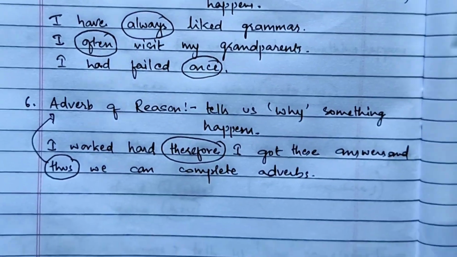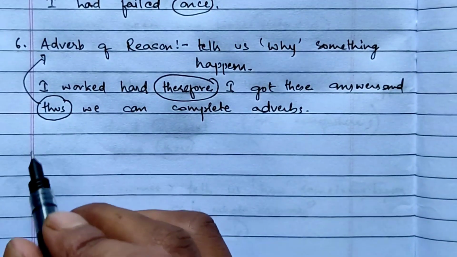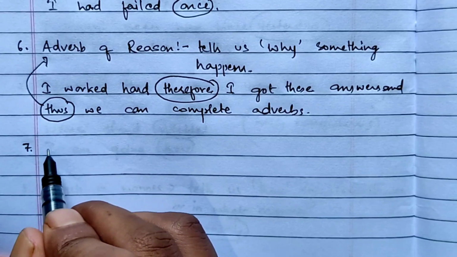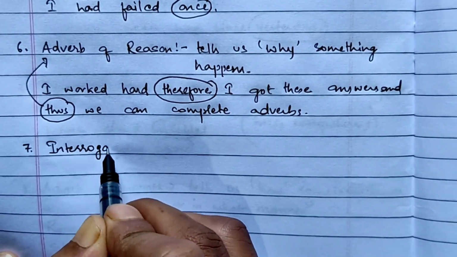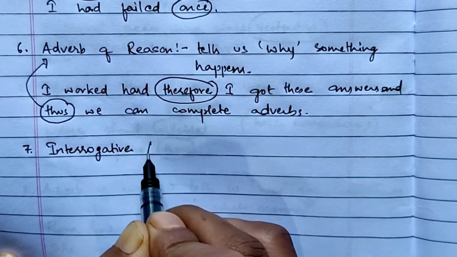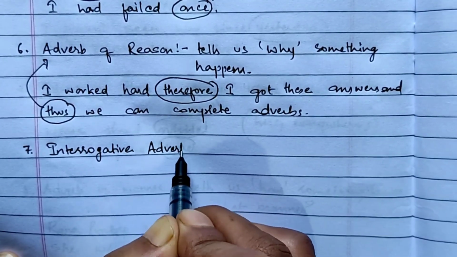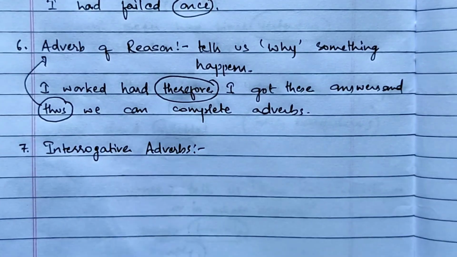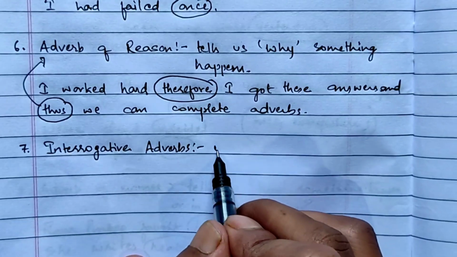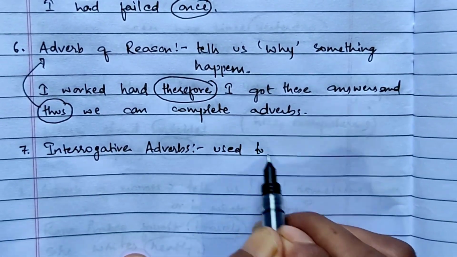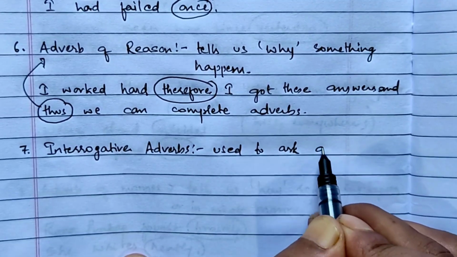Now the last one, number 7, is your interrogative adverbs. Now interrogative adverbs are the words which are used at the beginning of the sentence to ask questions. Okay, used to ask questions.